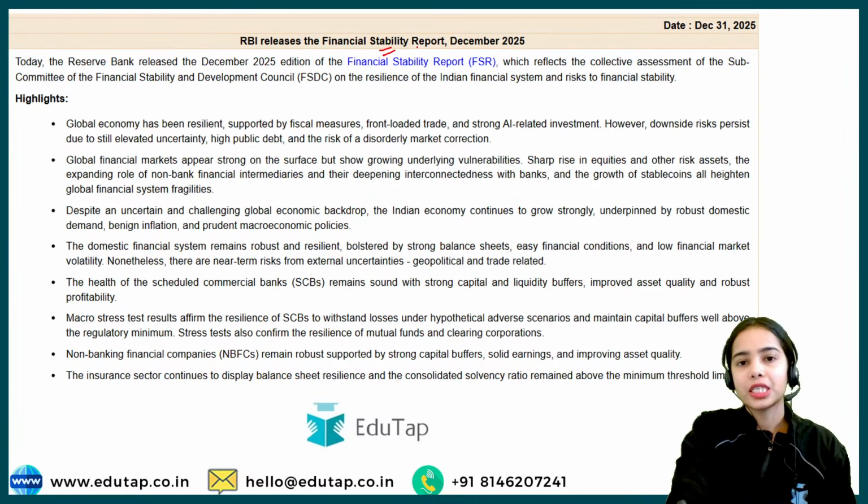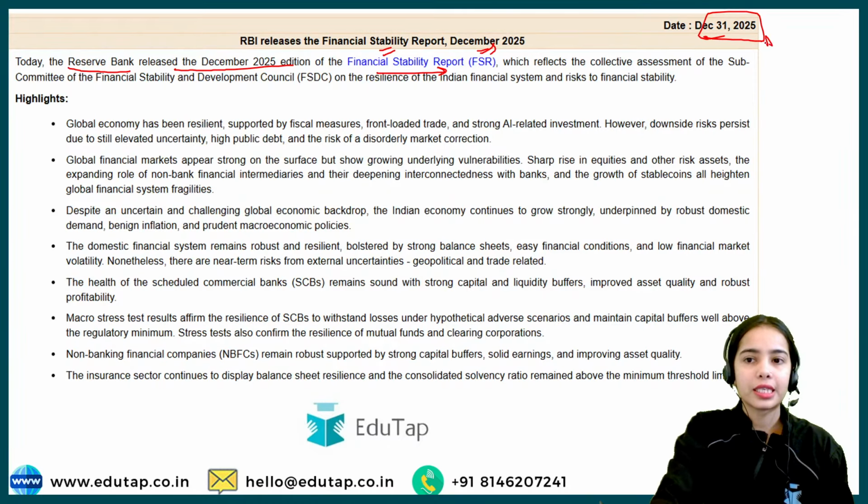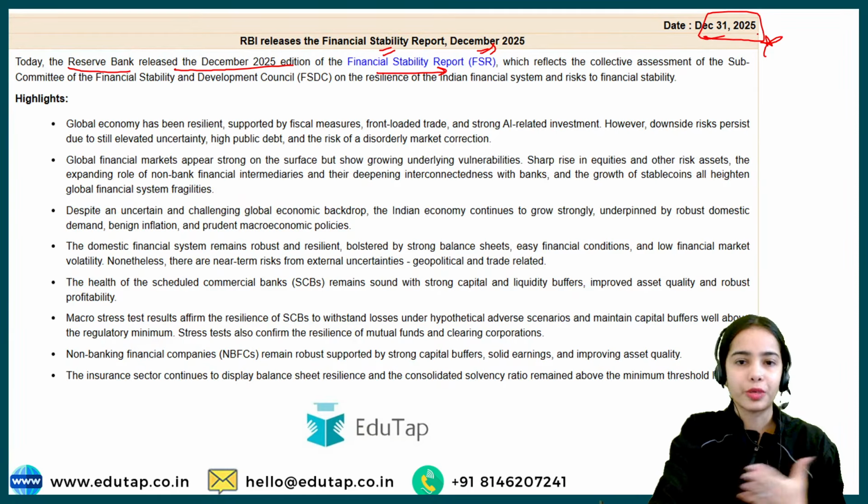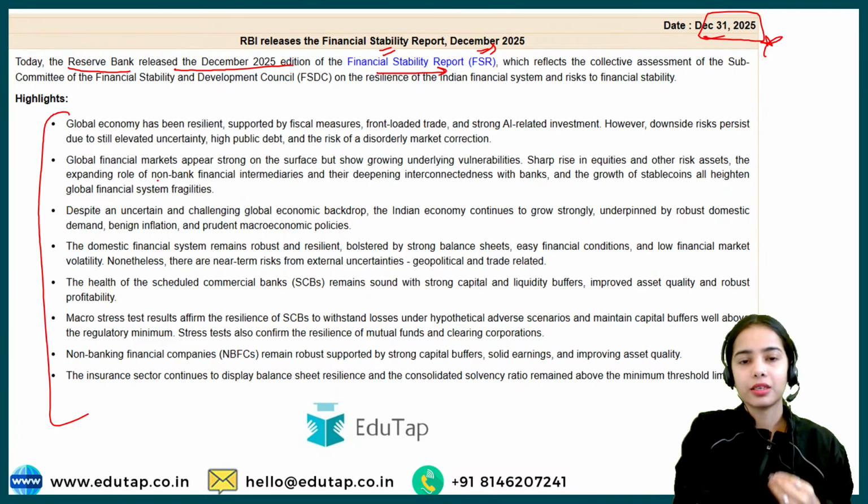RBI releases the Financial Stability Report December 2025. So today the RBI has released the December 2025 edition of the Financial Stability Report. It has been released recently, on 31st December 2025. So we have discussed the important points.